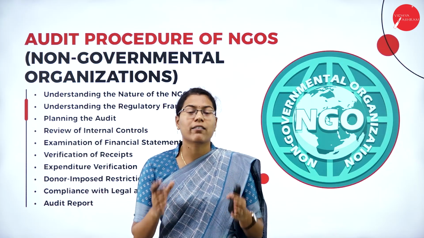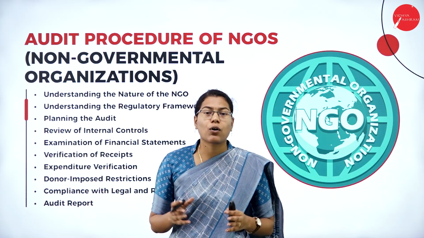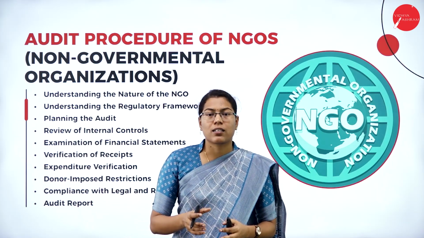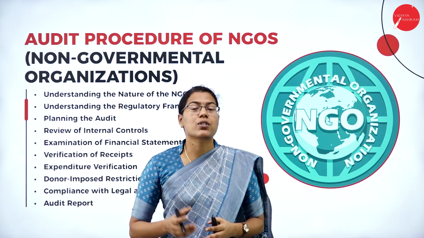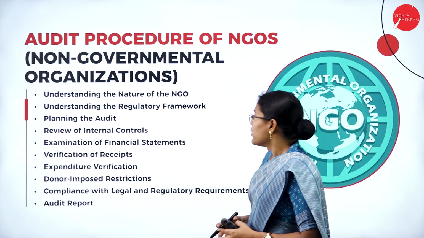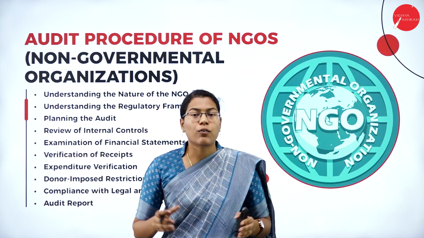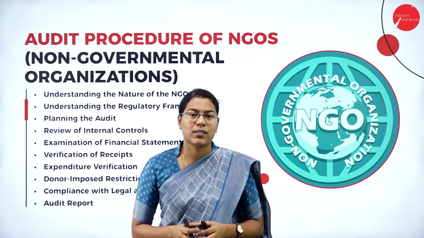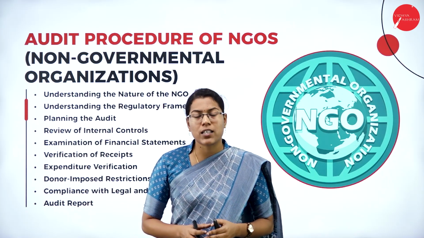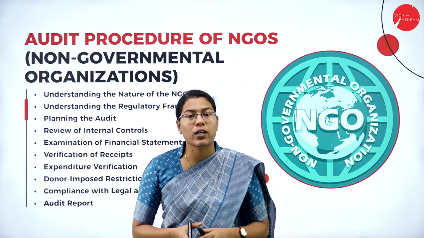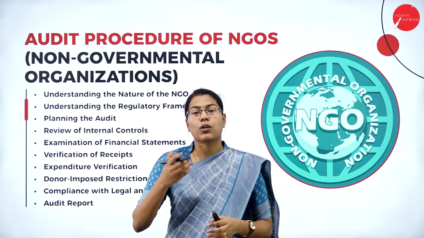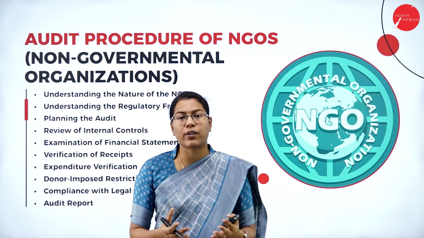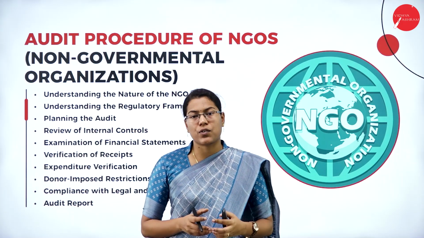That means non-governmental organizations. So basically, non-governmental organizations are those organizations which exist with a view to achieve social objectives. So far we have discussed the audit procedure for profit organizations. Here there are some other organizations apart from the companies or business organizations in which the audit procedure is done. And the set of audit procedures done are quite different from the profit making organizations.